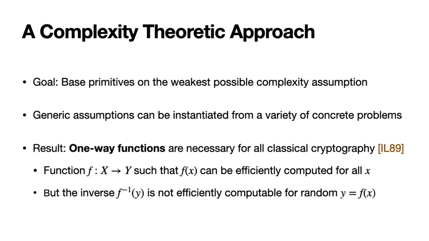In the classical setting, it is known that a simple complexity assumption, known as a one-way function, is necessary for all classical cryptography, which is to say that the existence of any classical cryptography will imply the existence of one-way functions. And what is a one-way function? It is a function such that f of x can be efficiently computed for all inputs x, but finding the inverse f inverse of y is not efficient for some random y.